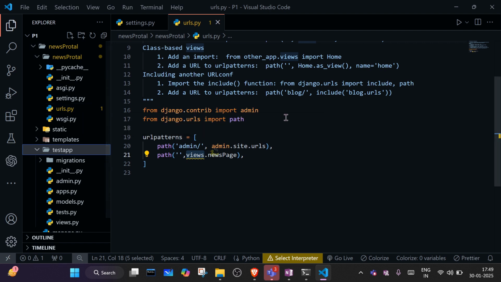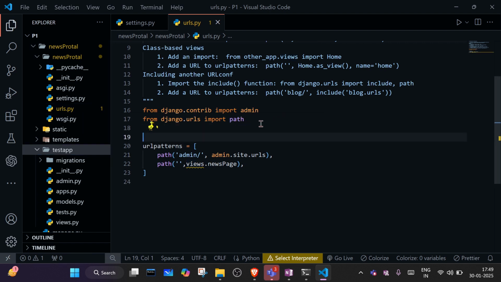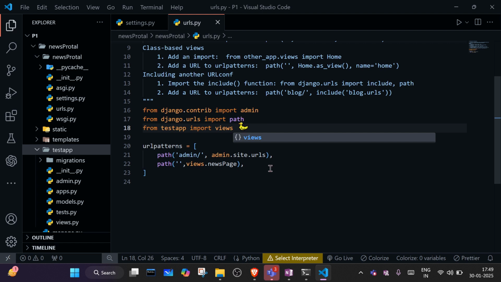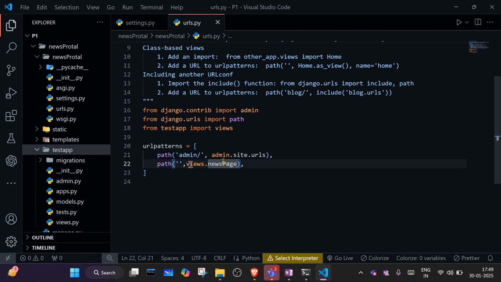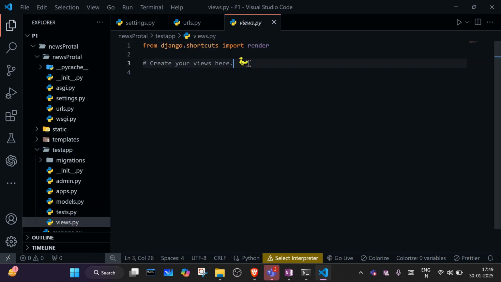So here we need to import. How to import? From testapp import views. Now you will not see any error. We didn't create any view yet, if you go inside views there is nothing. We need to create views, but later we will create them.